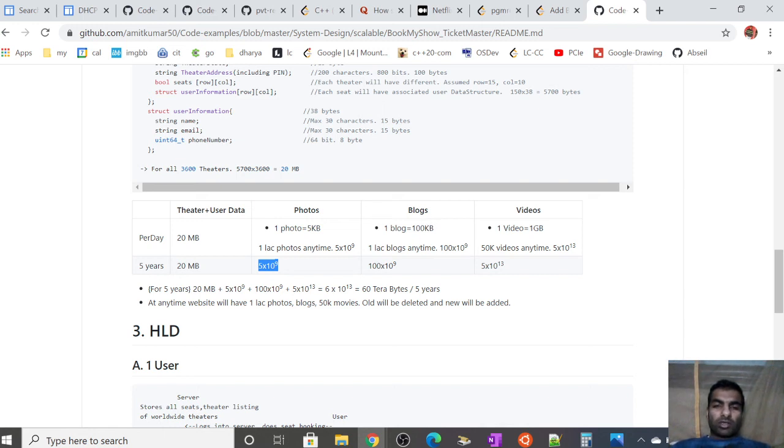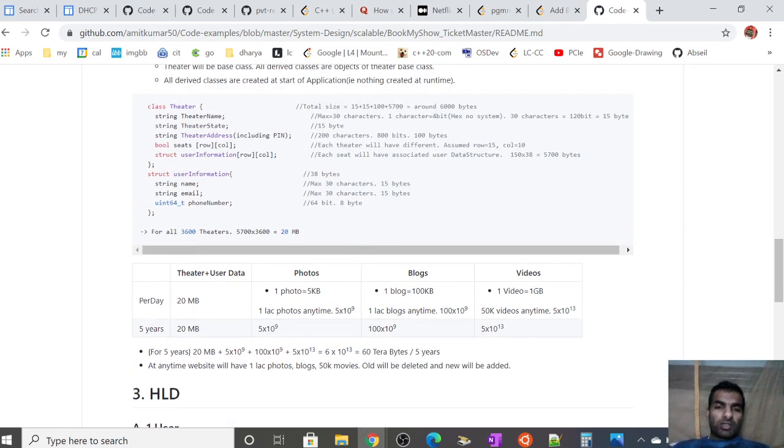Then for blogs, one blog is allowed 100 KB. So if we allow 1 lakh blogs at any time, then it will be this much data. For video, if one video is taken as 1 GB and we allow 50,000 videos at any time, it will be somewhere around this much data, 5 into 10 raised to 13. So for 5 years, we have to add all this data, and it will be somewhere around 16 terabytes for 5 years. So at any time, the website will have 1 lakh photos, blogs, and 50,000 videos, and old data will be deleted and new data will be added.